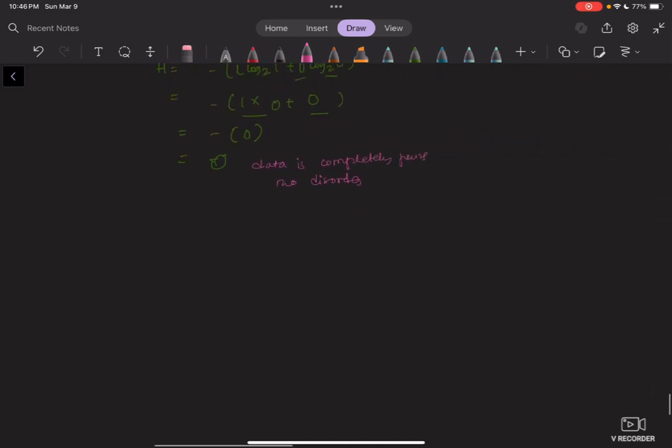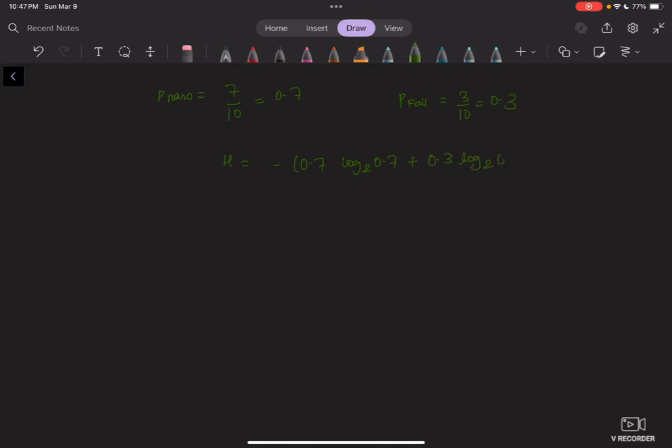Now let's look at another example. So let's say now p pass, my 7 out of 10 students passed, so that looks like 0.7. That means my fail is 3 out of 10, or 0.3. So what will my entropy be? My entropy then would be 0.7 log 2 0.7 plus 0.3 log 2 0.3. So that would be 0.7. From my notes, I think that's negative 0.515 plus 0.3 times, I think that is